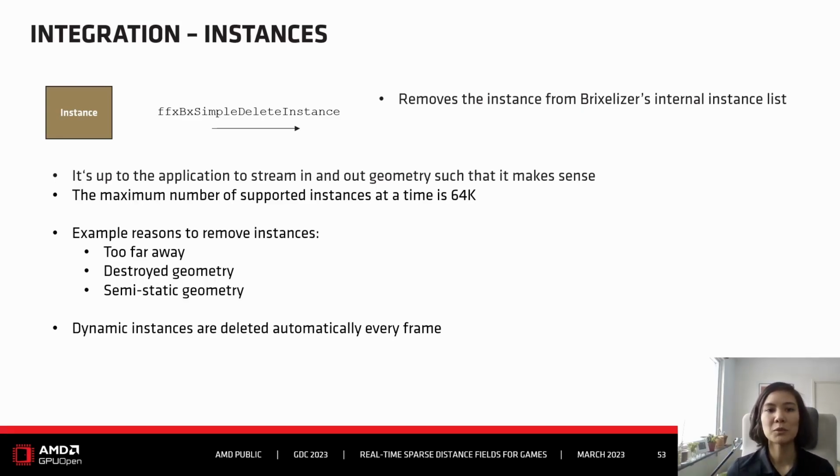And then on update, you simply delete the instance and create a new instance and put it into the static cascade again. This is another reason to call the delete instance function. It just removes the instance from Pixelizer's internal instance list. Doing this appropriately is the responsibility of the application, so the application has to stream the geometry in and out such that it makes sense. There is a maximum number of supported instances that Pixelizer can handle, and that is currently 64,000.